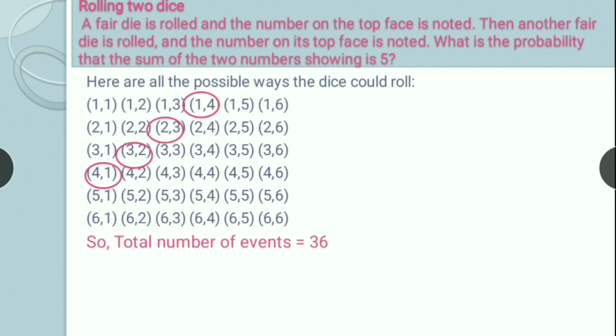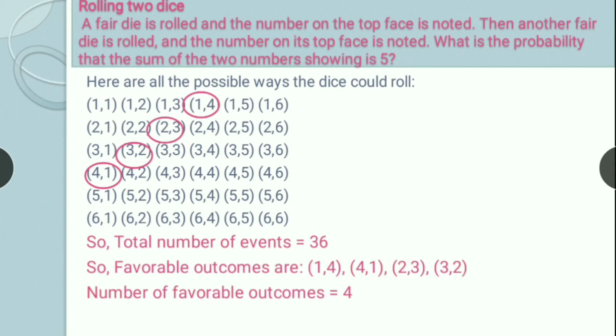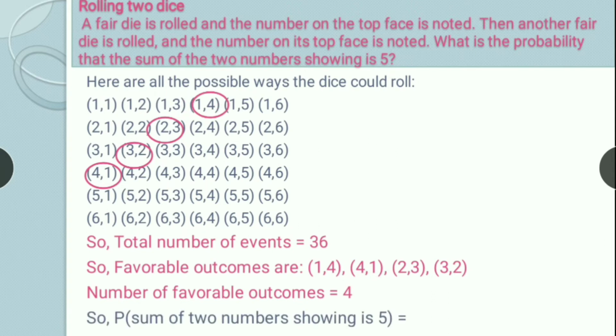Right? So favorable outcomes are 1 4, 4 1, 2 3 and 3 2. So number of favorable outcomes is 4. So probability of the sum of two numbers showing 5 will be equal to 4 upon 36, which is 1 upon 9. Right?